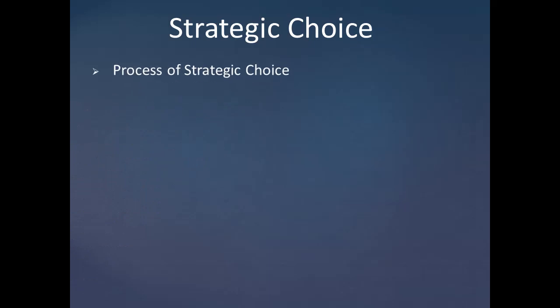Today we're going to see the continuation of strategic management. Okay, so in this we have seen the strategic choices. So the process of a strategic choice. Under this, the first one is focusing on alternatives. The aim of this step is to narrow down the choice to a manageable number of feasible strategies.